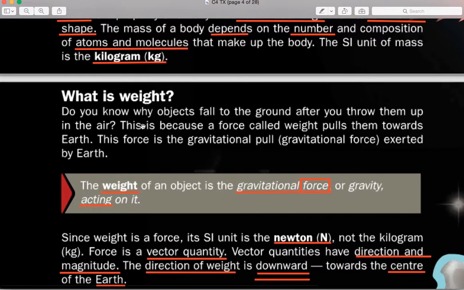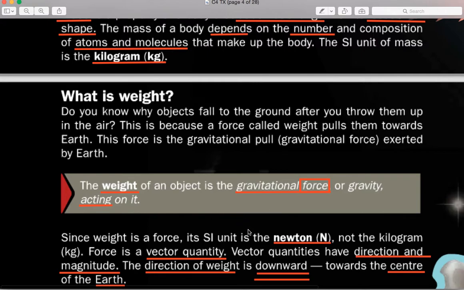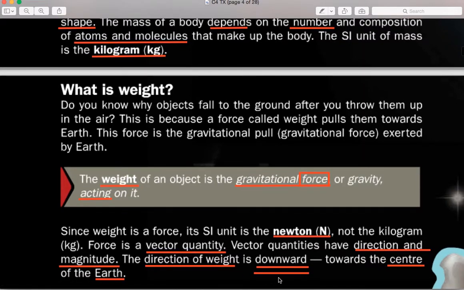Let's look at weight. The SI unit for weight is the Newton, because that's what we learned in Sec 1. Since it's a force, the SI unit for forces are newtons. Force over here is a vector quantity, so the direction of weight is always downward towards the center of Earth. Or if you're on the moon, it will be towards the center of the moon.